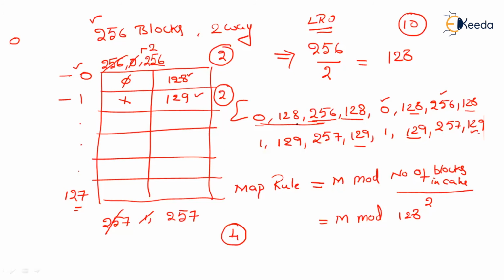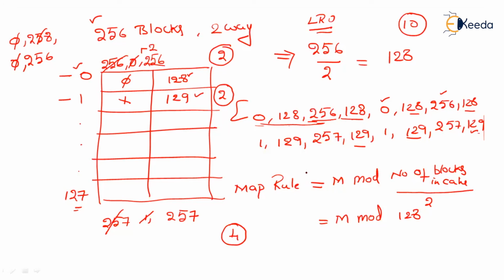And 128 is present here. 256 is going to replace 0. And 128 is present here. 0 is going to replace 256. 128 is present here. 256 is going to replace 0. So there are a total of 4 conflict misses right from the second time.